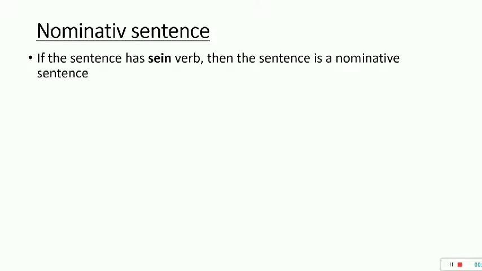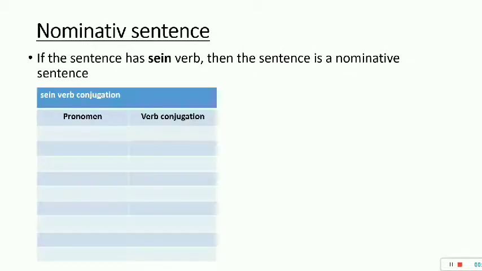A nominative sentence is nothing but a sentence that has a verb as a sein verb. Only that sentence is a nominative sentence. Sein verb, what do you mean by sein verb? Sein means to be. And over here you can see we have one table which has pronomen. Pronomen means a replacement of nouns like I, he, she.